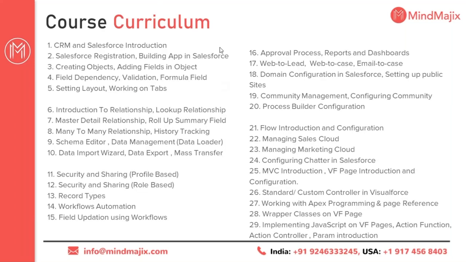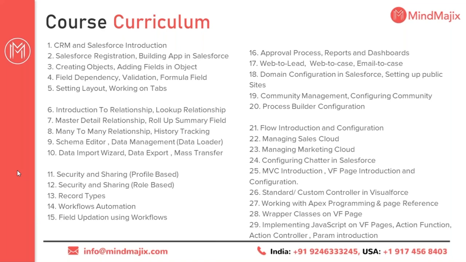Let's talk about the course curriculum because this is a complete training program for admin and development both. The total duration will be 40 hours, and in 40 hours we would be covering the admin as well as the developer part. We'll start with the admin part initially. First of all, we have topics like relationships, dependencies, validations, and so on, sharing, profile-based, role-based, record types, automations. These are very important topics for an administrator.